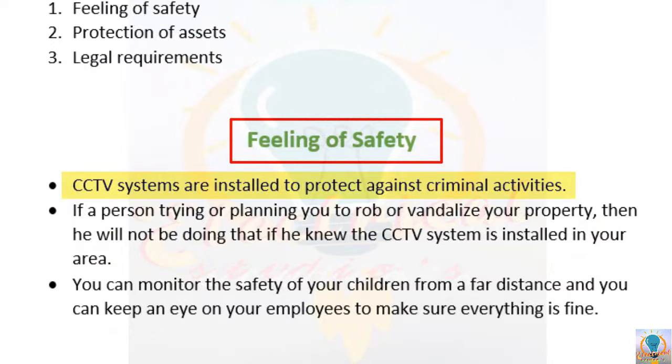First is, the CCTV systems are installed to protect you against criminal activities that may happen in your home or in your offices or sometimes on roads. Let's suppose a person or a group wants to commit a crime in your home or in your office, then the CCTV system will not only catch those criminals in the act, but if that person or group is aware of the presence of the CCTV system in your area, then definitely they will think twice before committing any crime.